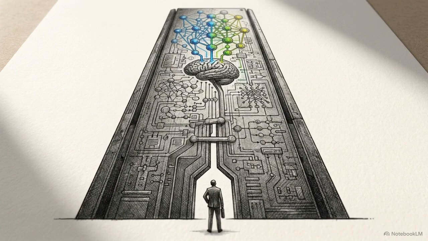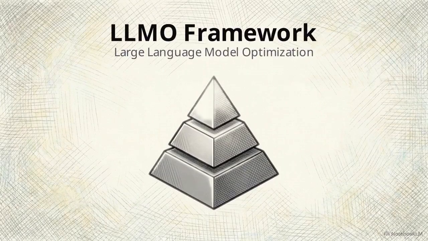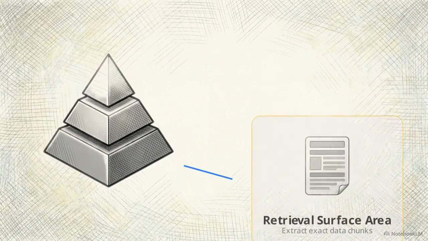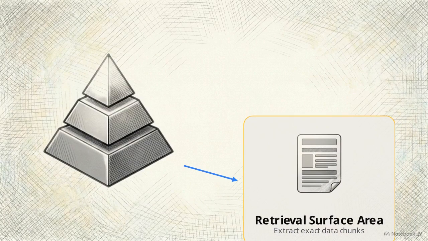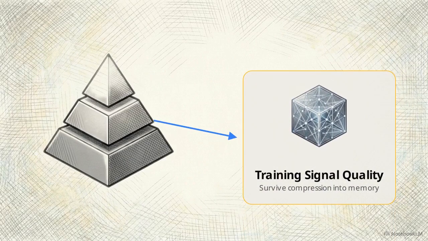To secure those citations, you have to practice Large Language Model Optimization, or LLMO, a distinct discipline that sits directly above your standard SEO efforts. This diagram illustrates the LLMO framework. It operates on three strategic levers. The base layer is retrieval surface area. Structural signals allow systems to extract exact data chunks. The middle is training signal quality.